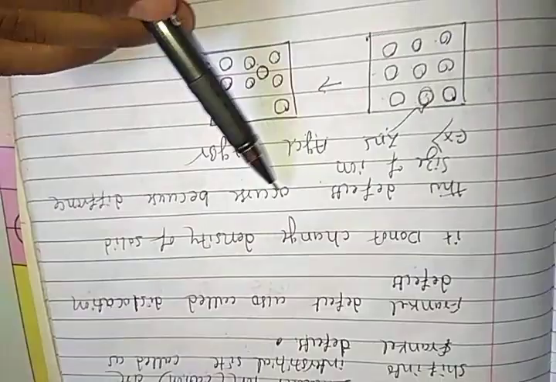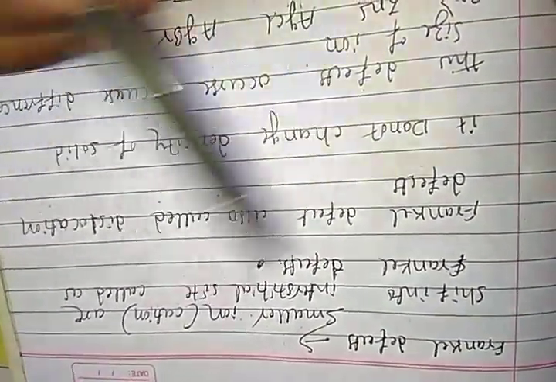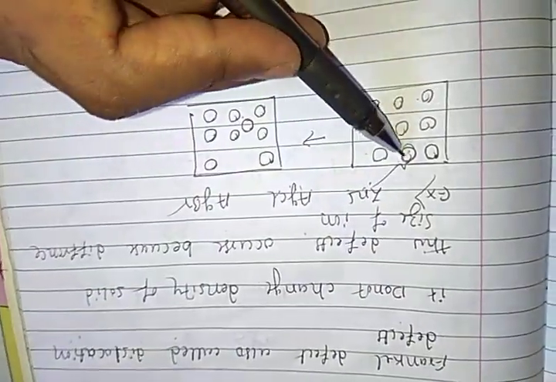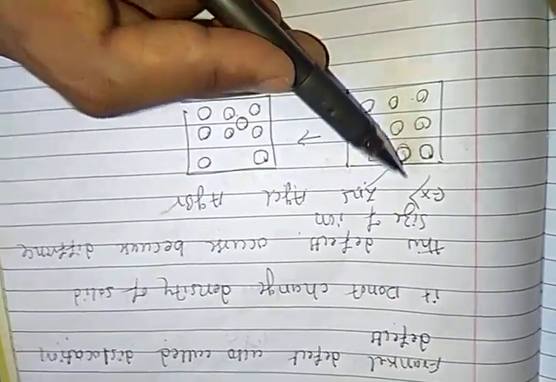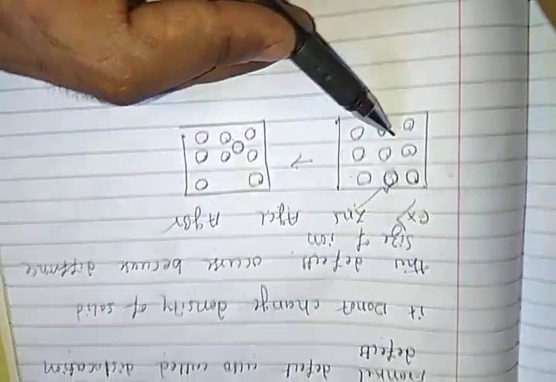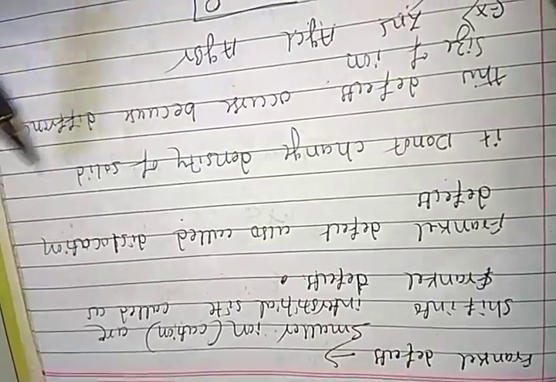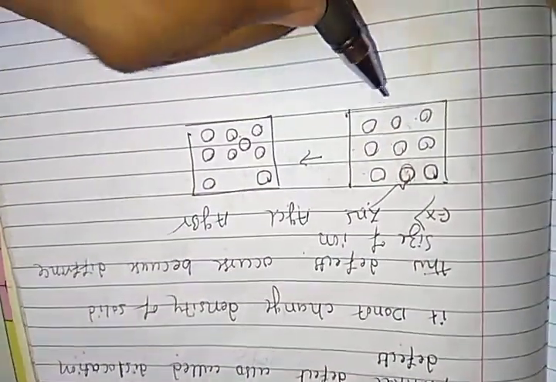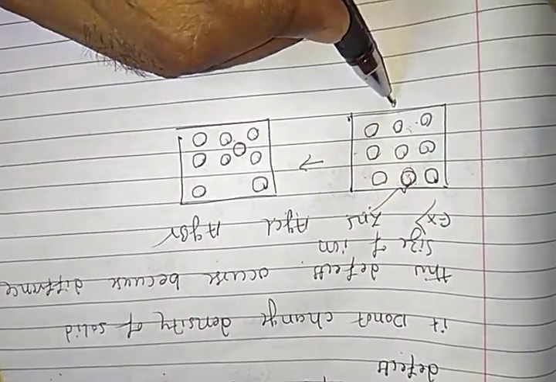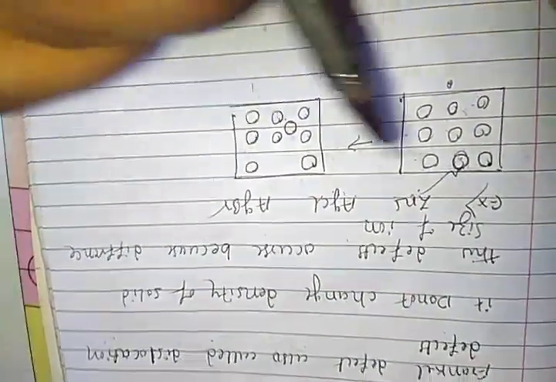Right, students? Frenkel defects are also called dislocation defects. Why? Because the second atom of the first row is dislocated from its respective position and shifts into another position; that is a dislocation defect. It does not change the density of the solid. The density remains the same when you measure it before and after dislocation, because the number of atoms is the same.